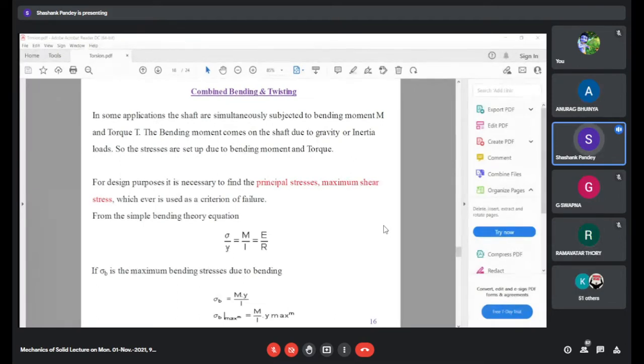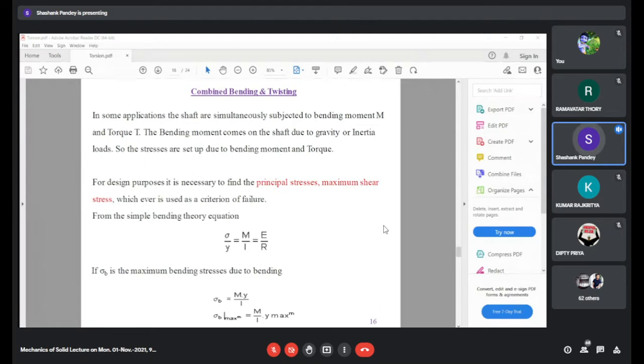So in last class, we were talking about torsion of a circular shaft. In that case, we took the case where the shaft was subjected to pure twist, and because of the torsion, only the shear stress was coming into the picture.